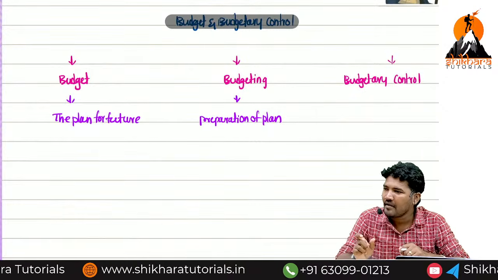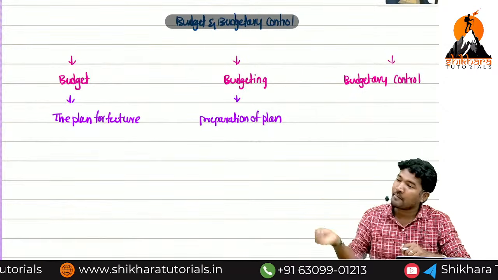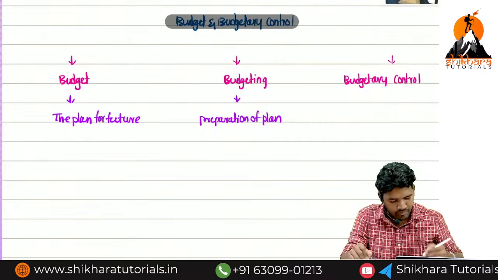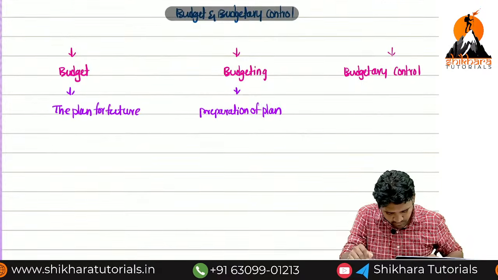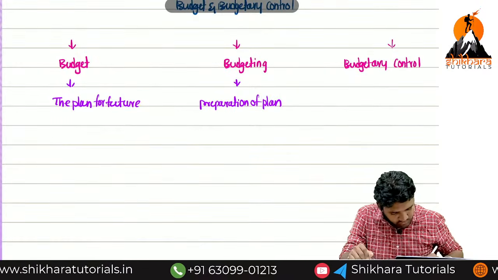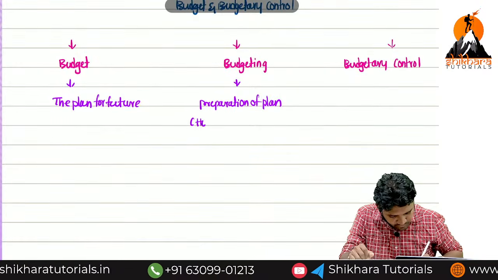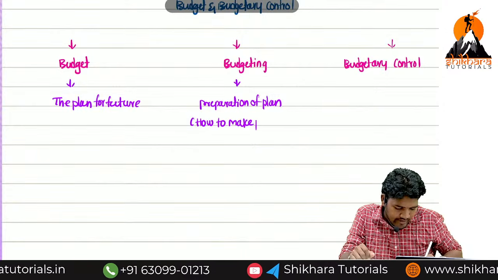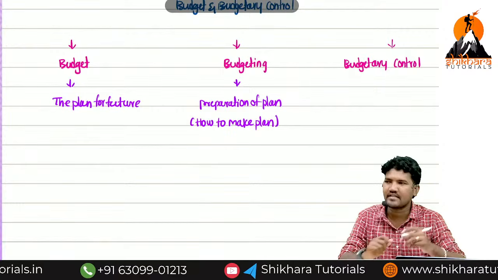What is meant by plan? Plan means budget. The preparation of budget is known as budgeting. Do you understand the logic behind this? Now preparation of plan, in simple terms, how to make plan. That is called budgeting.